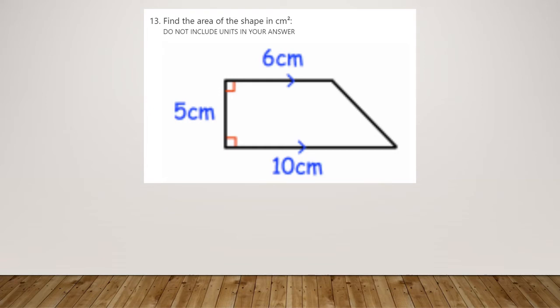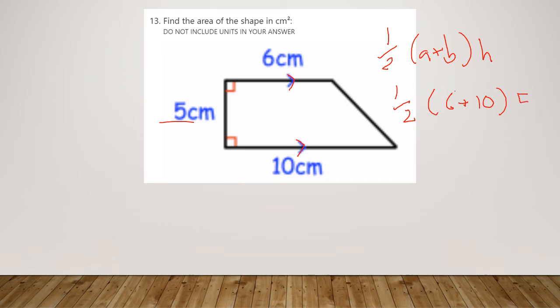Number 13, we've got the area of a trapezium. So remember the formula for the area of a trapezium is a half brackets A plus B H, where A and B are the parallel sides of your trapezium. So parallel sides here, we've got the arrows on them, so we know that that's 6 and 10. So it's a half brackets 6 plus 10, and then times by the height, and the height of this is 5. And remember, we've got these like hidden multiplication signs when we write in algebra.